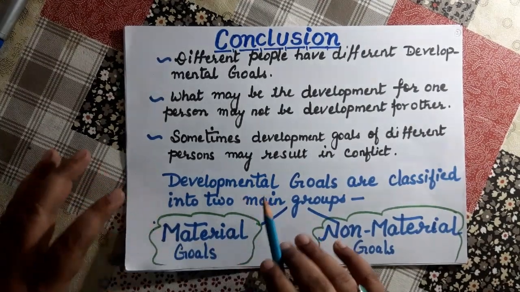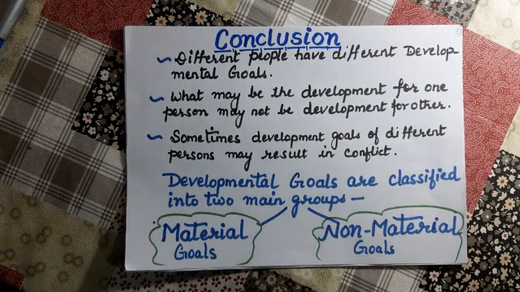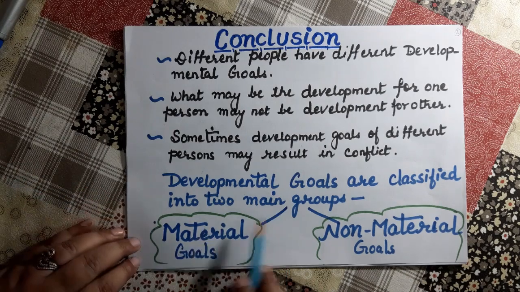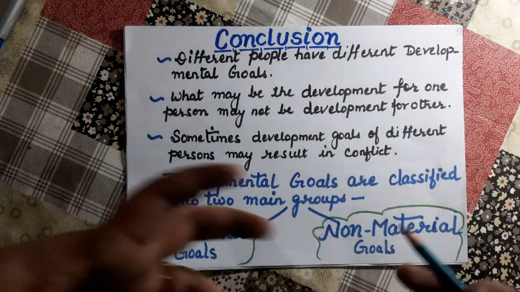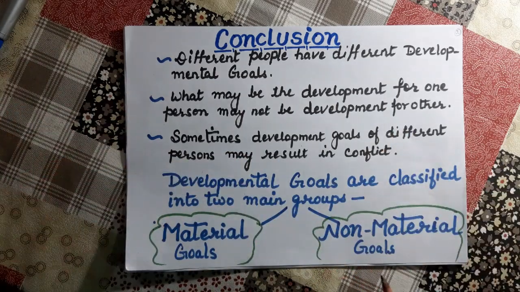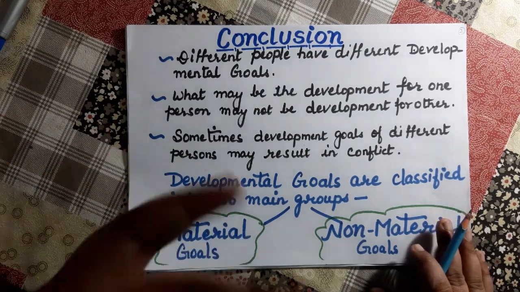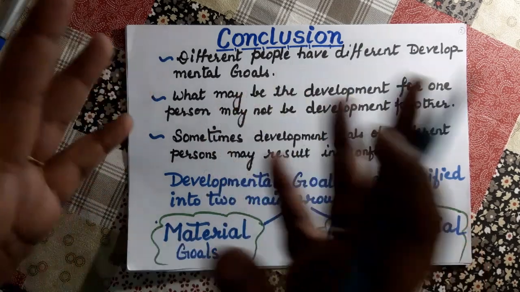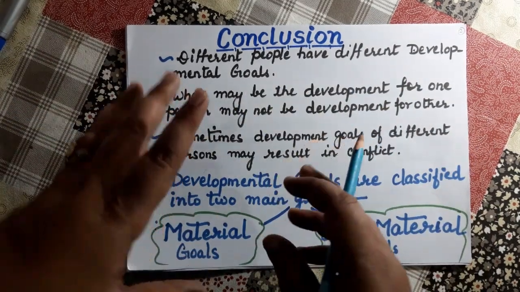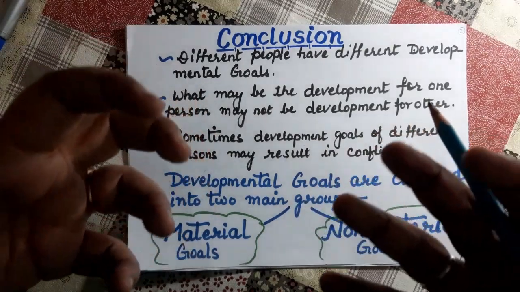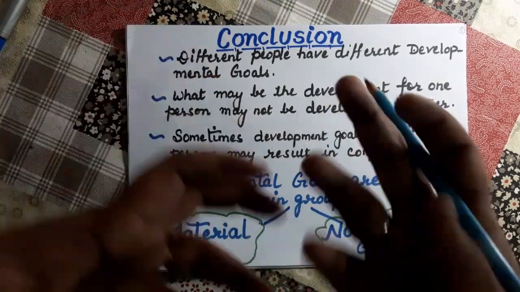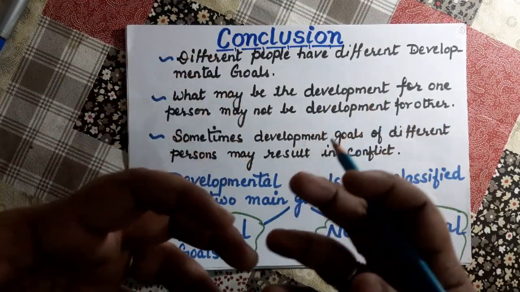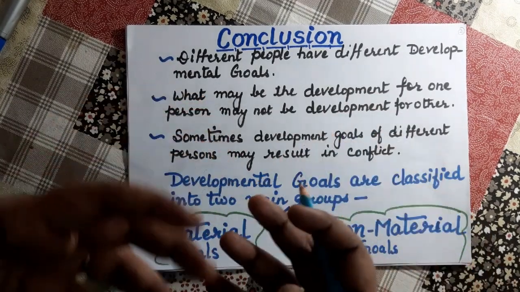So now you will study the developmental goals in detail. They are classified into two main groups. What are these two groups? Material goals and non-material goals. So what are these material goals? Can you tell me? Yes. See, all people want regular work, better wages, better conditions to live, or a good remunerative amount, the prices for their produce.